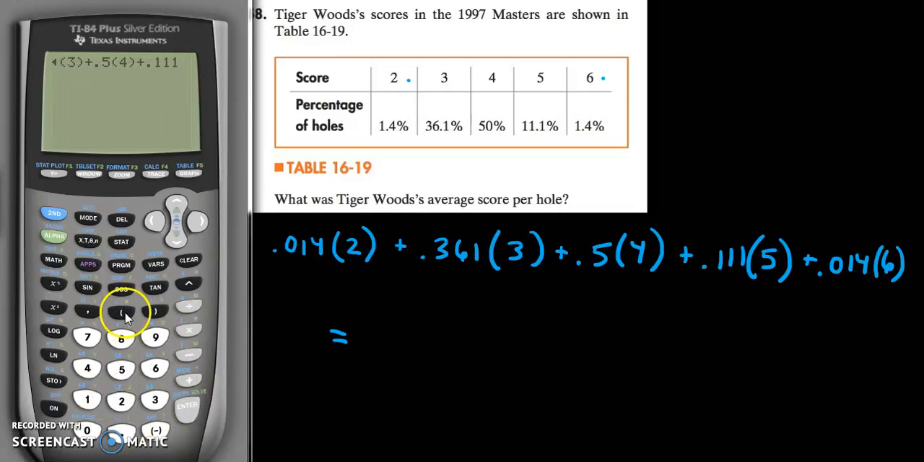11.1% of the time he gets a 5. And then once again, a very small amount of the time, 1.4% of the time he gets a 6. Which gives an average score of 3.75.